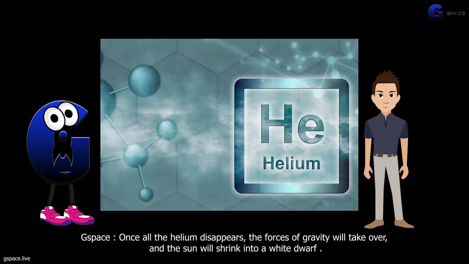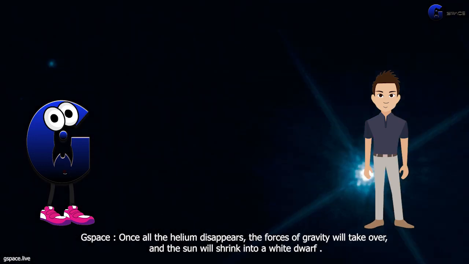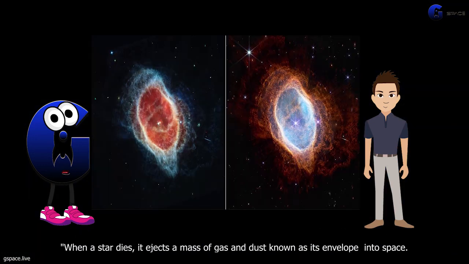What happens when the sun dies? Once all the helium disappears, the forces of gravity will take over, and the sun will shrink into a white dwarf. When a star dies, it injects a massive gas and dust, known as its envelope, into space.